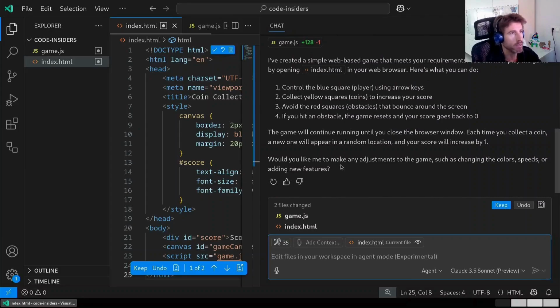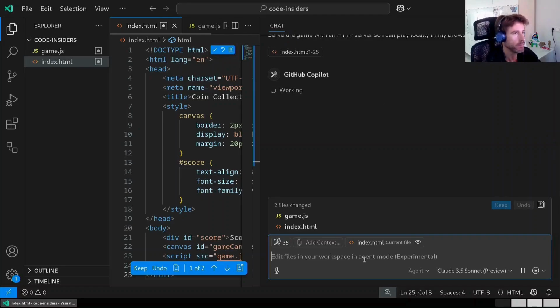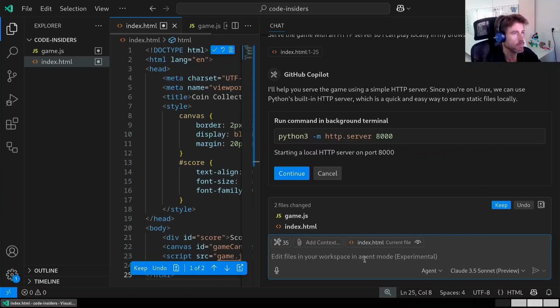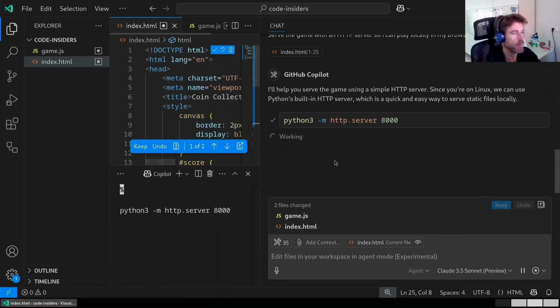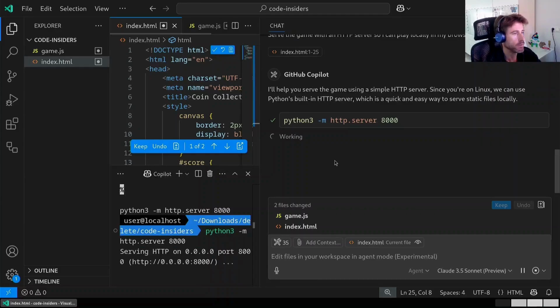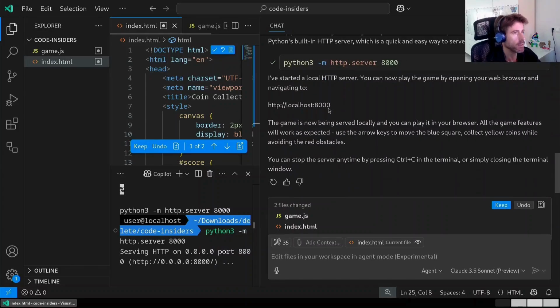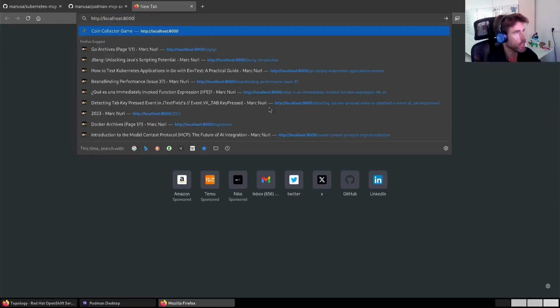Okay, so it finished the implementation. It apparently created two files, an index HTML file and a JavaScript file with probably the game logic in it. So in order to see if this is actually something that we can play, I'm going to ask it to serve it in a local HTTP server. Okay, so it decided to start a Python HTTP server. It started on port 8000, so the game should be available at this URL. So let's open it and see what happens.